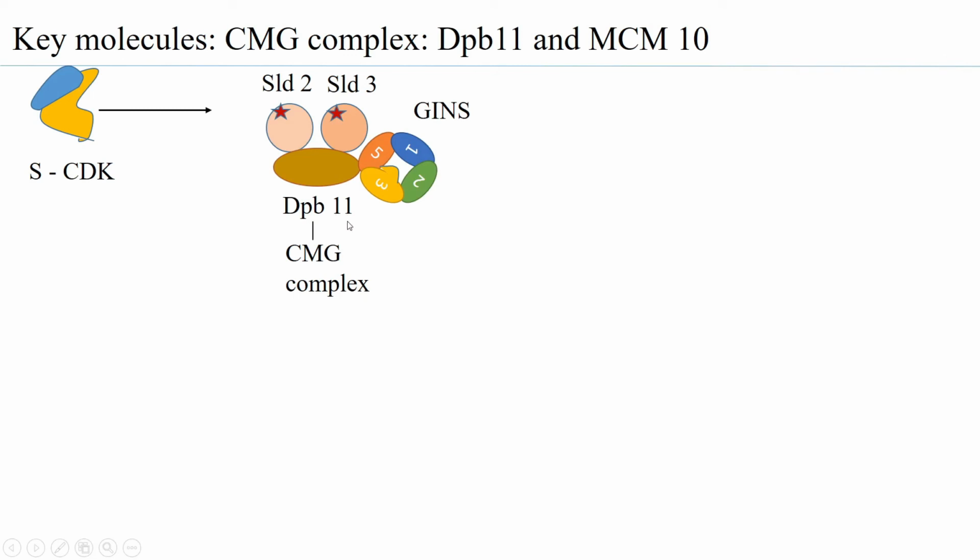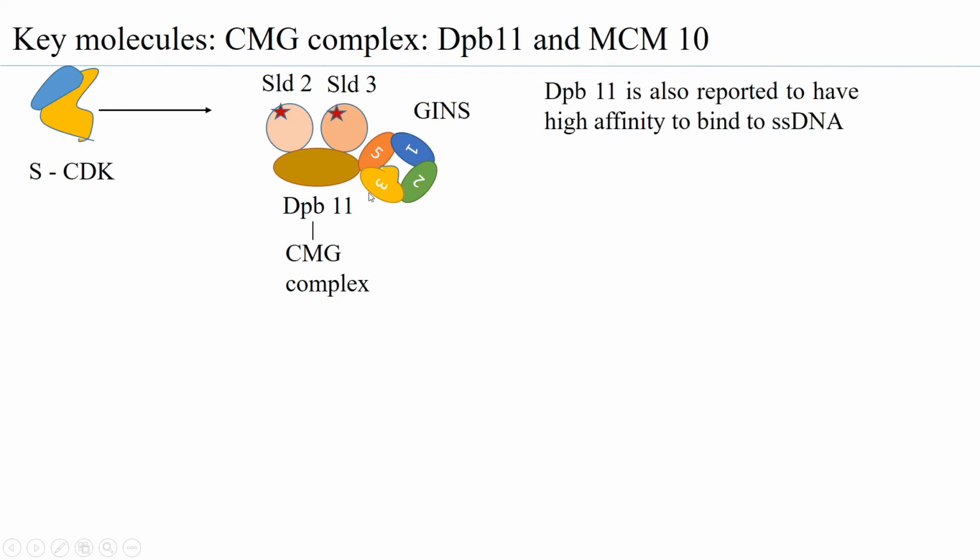It stabilizes not just the CMG complex, but it is also reported to have high affinity for single-stranded DNA, indicative of the fact that when MCM2-7 opens up the DNA, single strands are formed. And DPB11 would bind to the single-stranded DNA to stabilize it, as it is formed due to unwinding by MCM2-7 complexes.